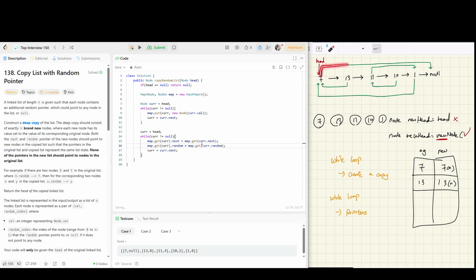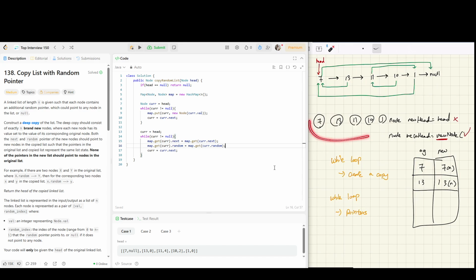Again, 7 is pointing to null, so we are not directly referring to the original. We are getting the key, and using the key to point to the newly created node.